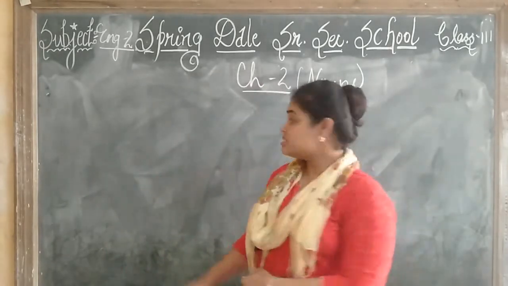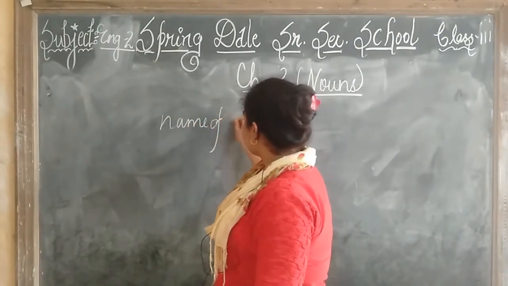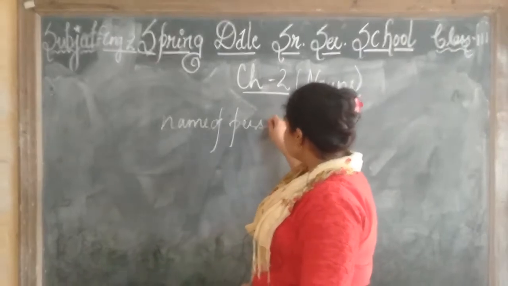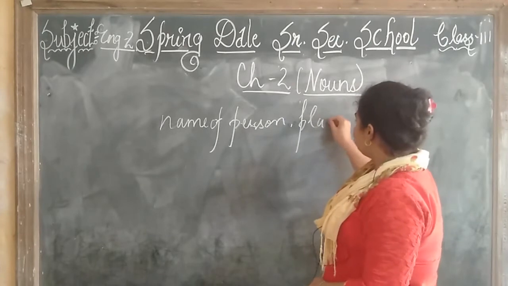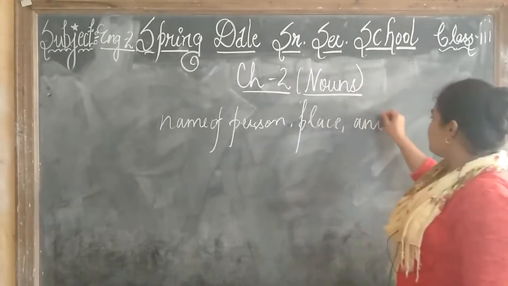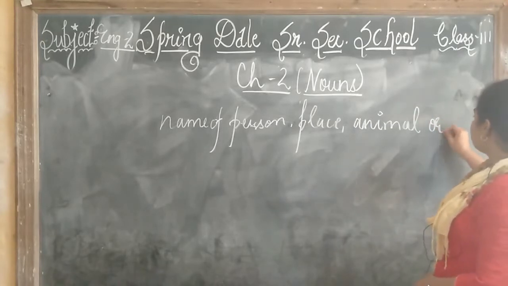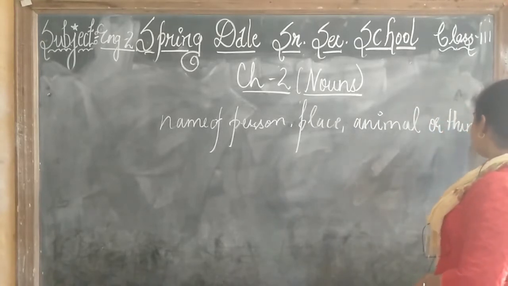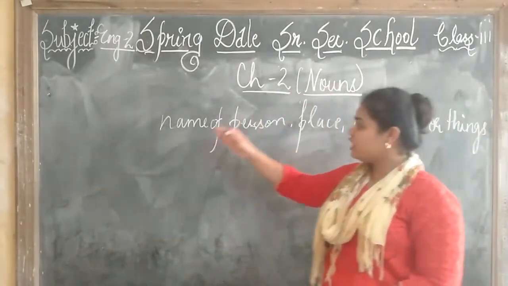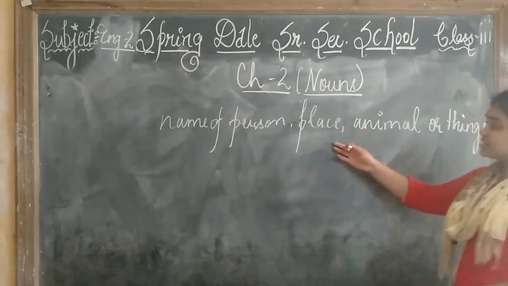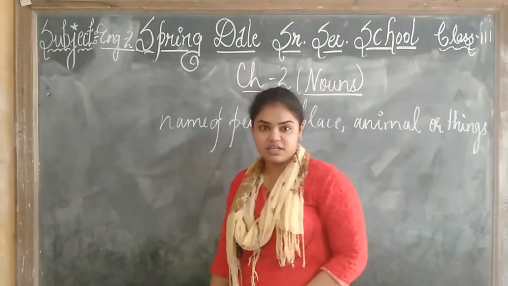What are the naming words? Name of person, place, animal or things. This is called the noun. Noun क्या होते हैं? किसी person का नाम, किसी place का नाम, किसी animal का या किसी thing का नाम. This is called the nouns.